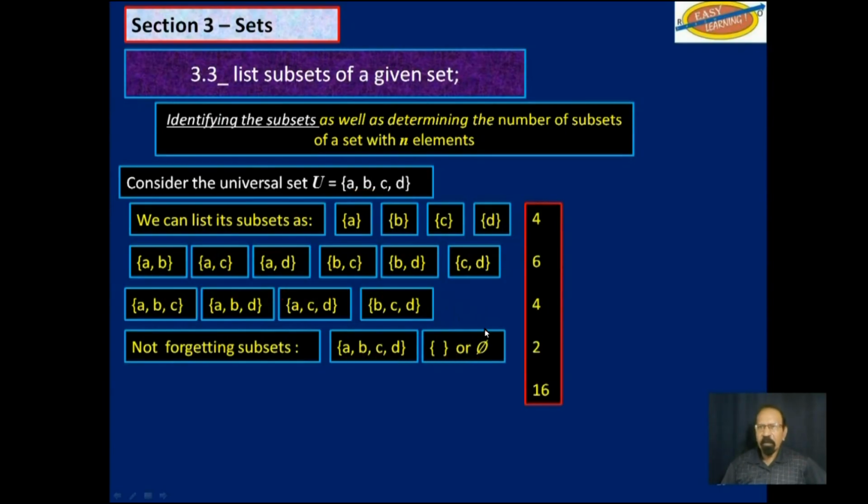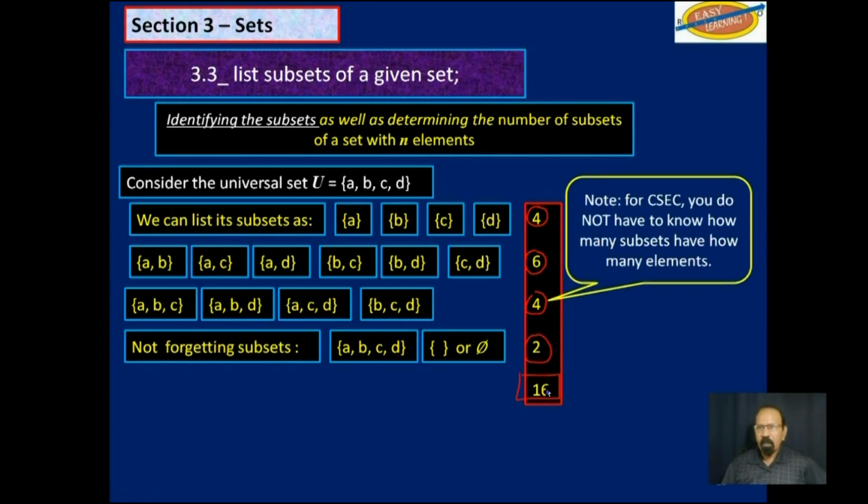So with one element, four subsets. With two elements, six subsets. With three elements, four subsets. And the null set and the full set, two. If we add all of that, we get 16. Now, note for CSEC, you do not have to know how many subsets have how many elements.